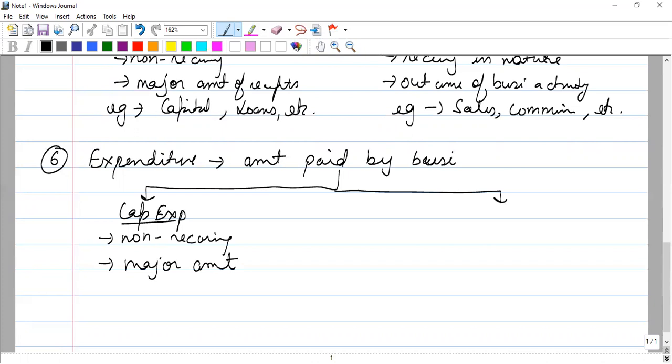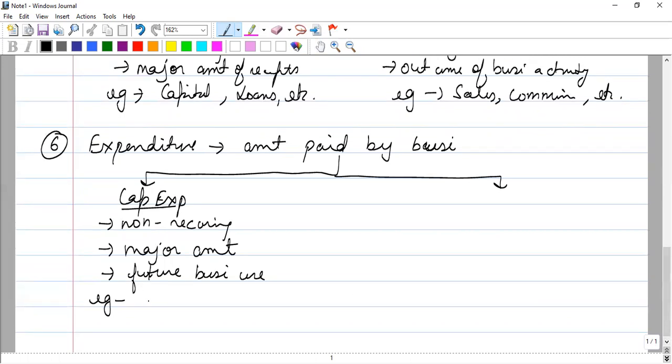So what types of expenditures can be called capital expenditures? Those which will create future business use. For example, we have purchased an asset. Assets help us in doing business, so it is for future business use. Assets will obviously be of a very high amount.